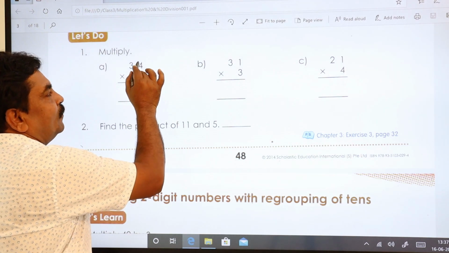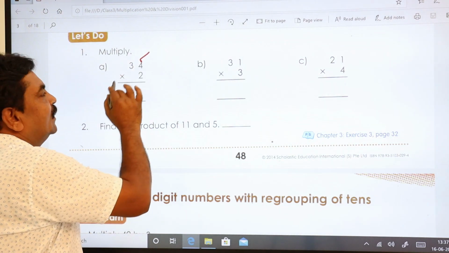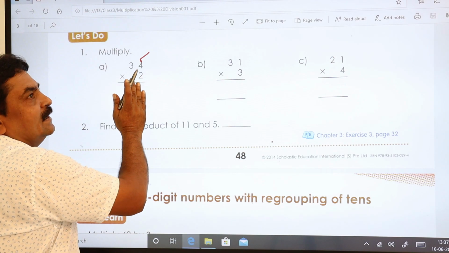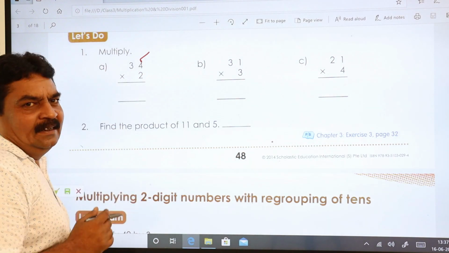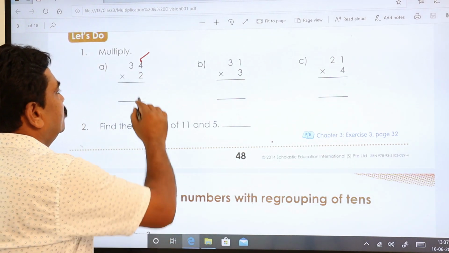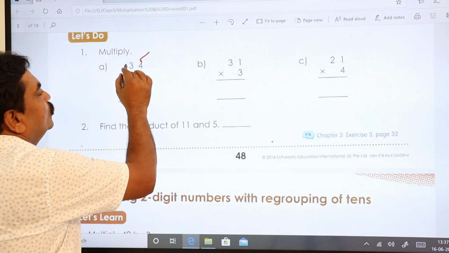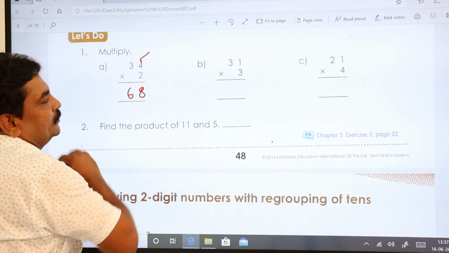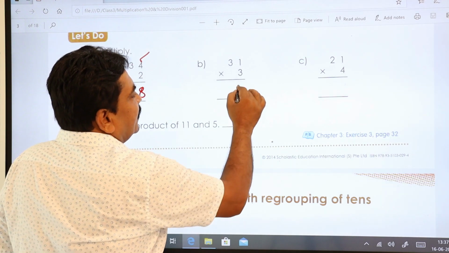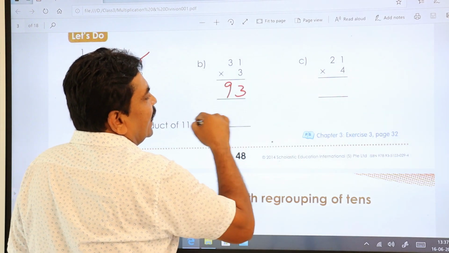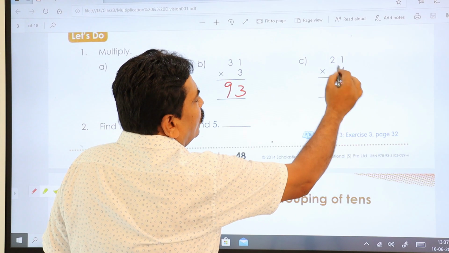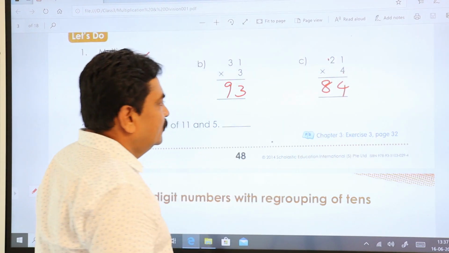So you multiplied first the ones place value, and then after writing the answer, think about the next place value. So 2 4s are 8, 2 3s are 6. 3 1s are 3, 3 3s are 9, 4 1s are 4, 4 2s are 8.